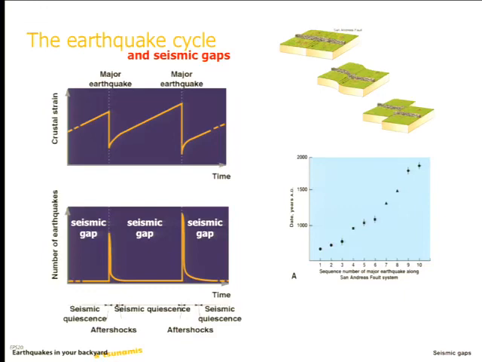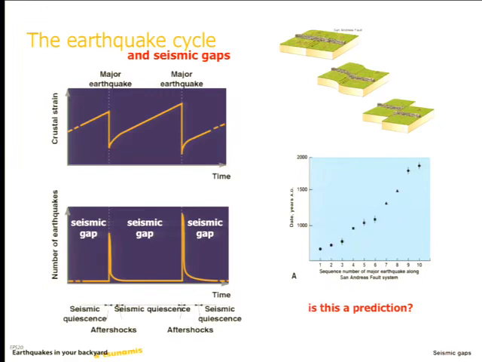And so the point is that these are what we call seismic gaps. Okay? These are spaces in time when we're not having seismicity. You can think of seismic gaps both in terms of time and in terms of space. We're going to identify chunks of time and chunks of space, so along faults or along subduction zones, where there's a seismic gap, where we've not seen seismicity. That's what a seismic gap is. Okay?